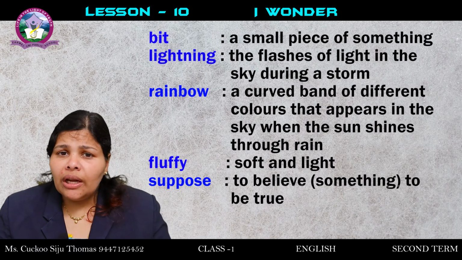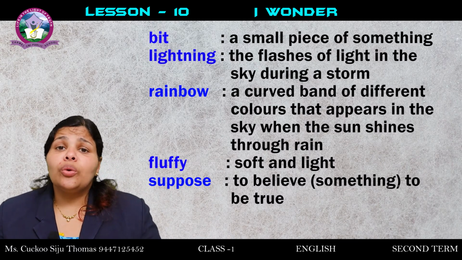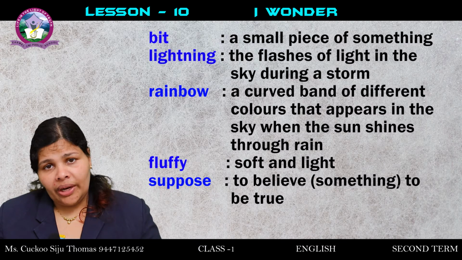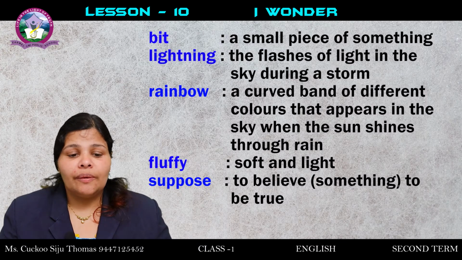So there are 7 colors. In a rainbow, how many colors are there? 7 colors. And it is known as Vibgyor. Violet, indigo, blue, green, yellow, orange and red. It is called Vibgyor. It has got these 7 colors.